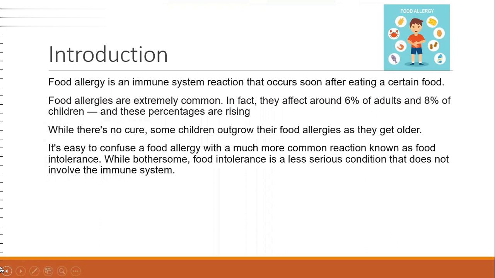The introduction of food allergies. Food allergy is an immune system reaction that occurs soon after eating a certain food. Food allergies are extremely common. In fact, they affect around 6% of adults and 8% of children, and these percentages are rising. While there's no cure, some children outgrow their food allergies as they get older. It's easy to confuse a food allergy with a much more common reaction known as food intolerance. While bothersome, food intolerance is a less serious condition that does not involve the immune system.